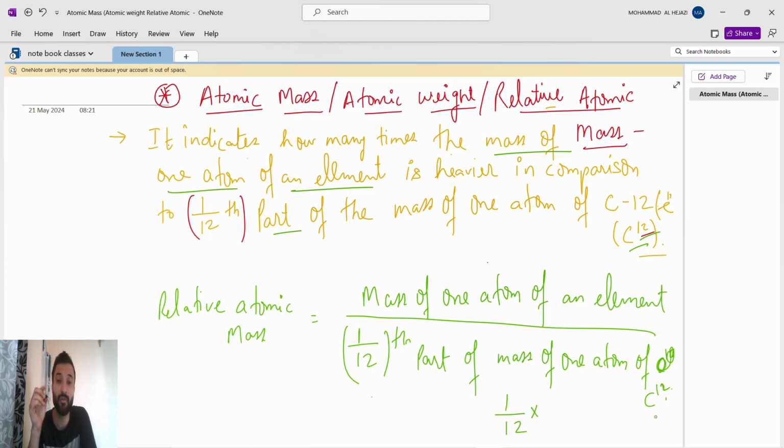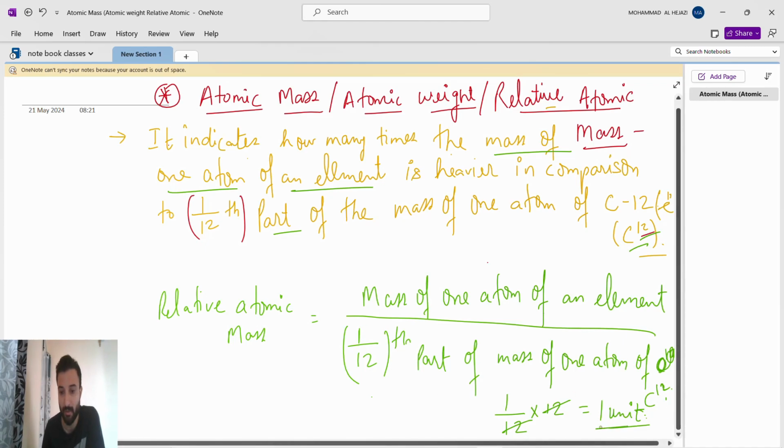Yes, as I have said, we will take this carbon whose atomic mass is 12. We will not take the carbon whose atomic mass is 14. We will take the carbon whose atomic mass is 12. So what is the mass of one atom of carbon? 12. So 12 divided by 12 is 1, and we will just write unit. Later we will talk about the units. So what does this mean? This means that this 1 by 12th part of the mass of one atom of carbon 12 is nothing but 1 unit.